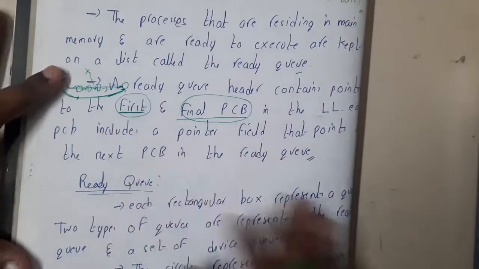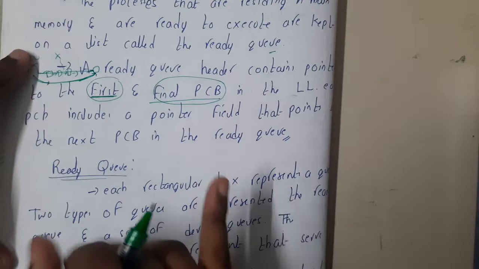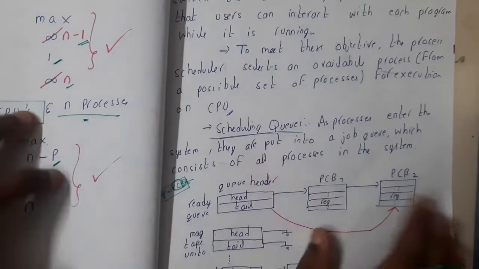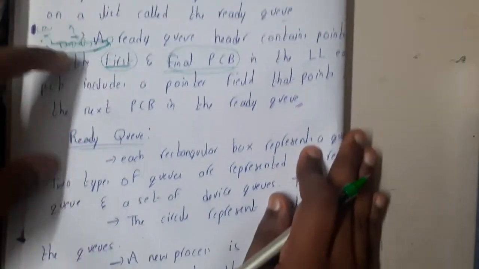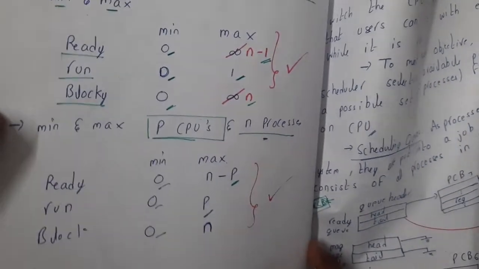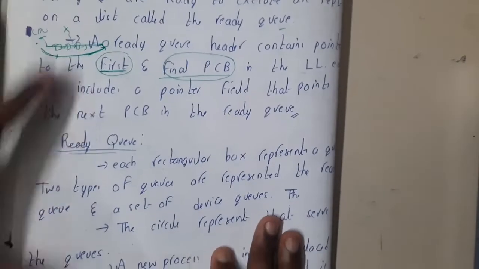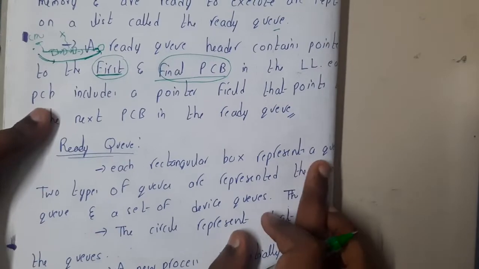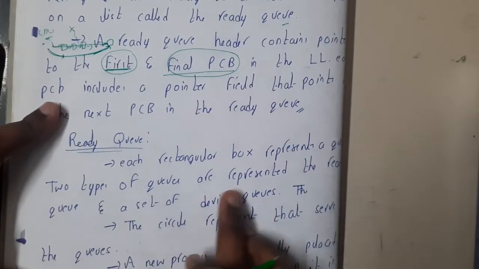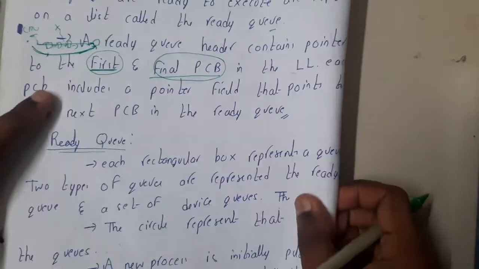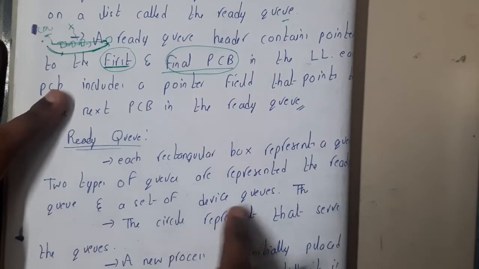Okay, yes. So now moving on to the ready queue. The first type we discussed is a scheduling queue, right? Now it is a ready queue. Ready queue is also a part of this only, right? It is also a queue, the same concept, guys. Scheduling queue is the same, ready queue is almost the same. Each rectangle box represents a queue. Two types of queues are represented: the ready queue and a set of device queues.